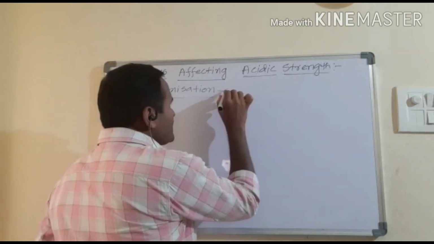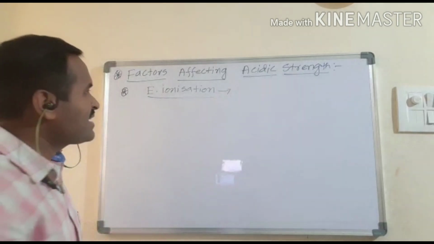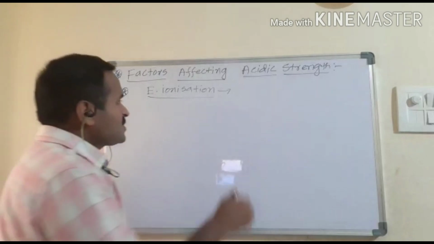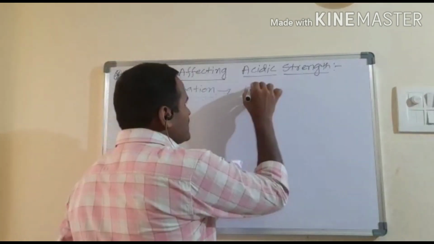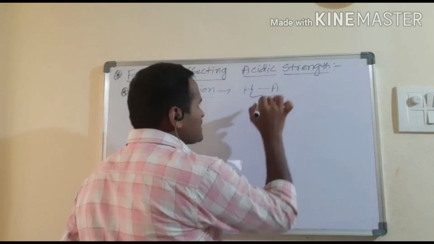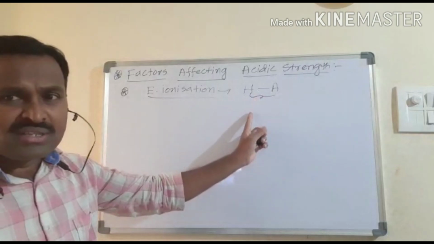This extent of ionization depends upon the strength of the bond between hydrogen and the other atom. Suppose I take hydrogen and here A. The bond strength between them matters.